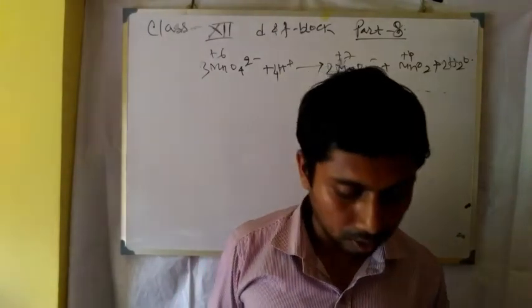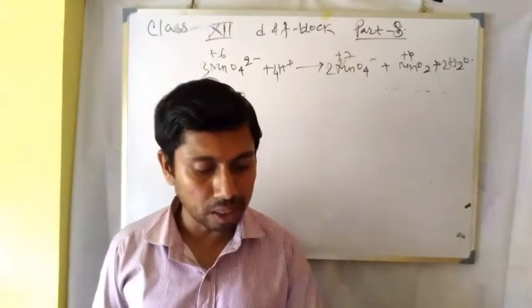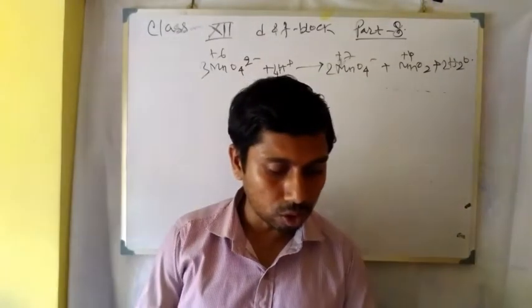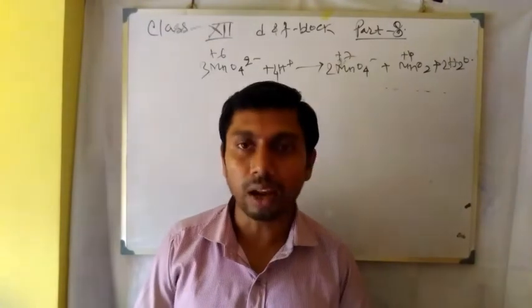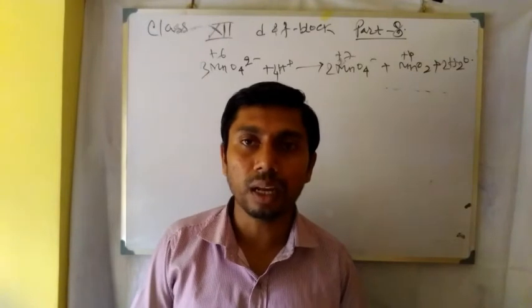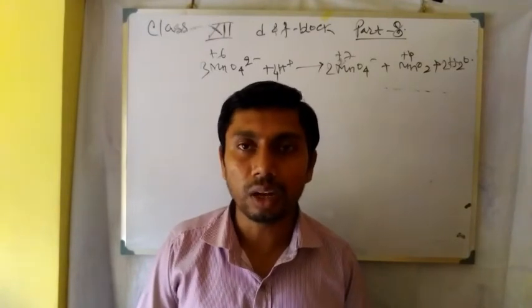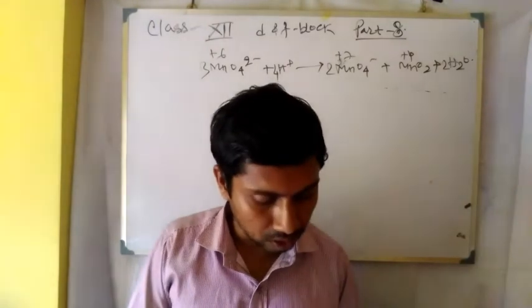We know that there is the stepwise formation of dichromate and permanganate from chromite ore and from pyrolusite ore. This is a very important question. What are alloys? An alloy is a homogeneous mixture of metal and sometimes non-metal.